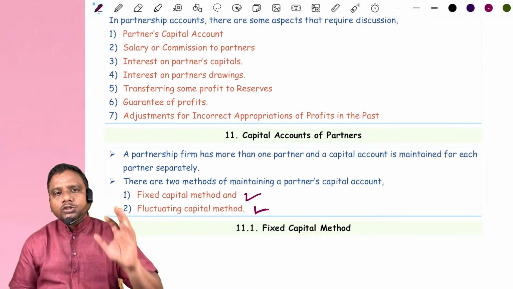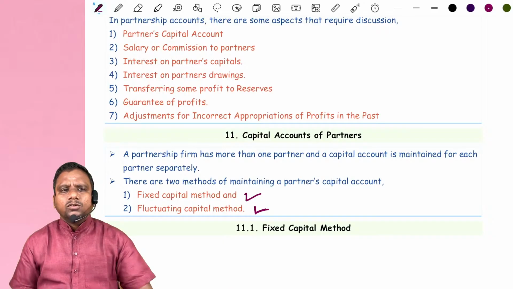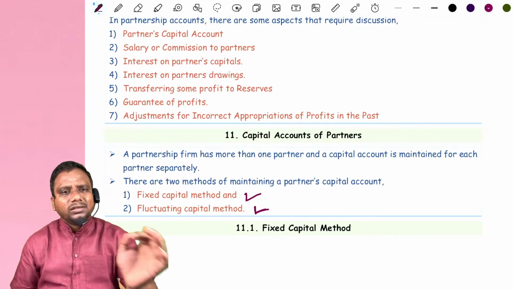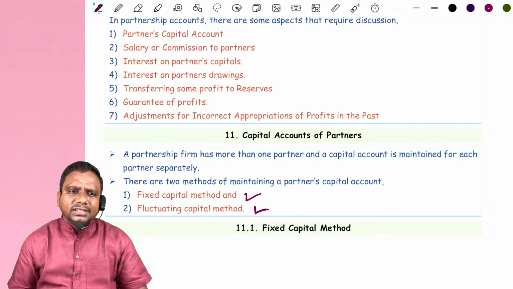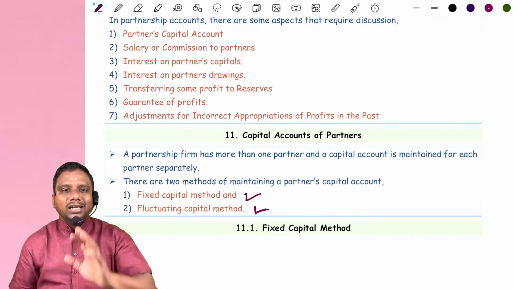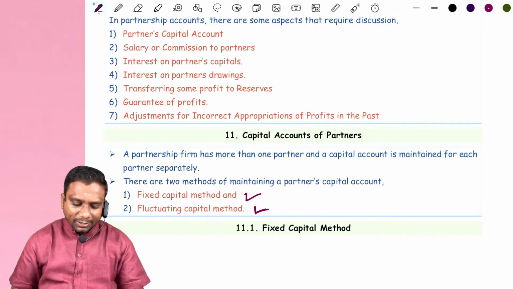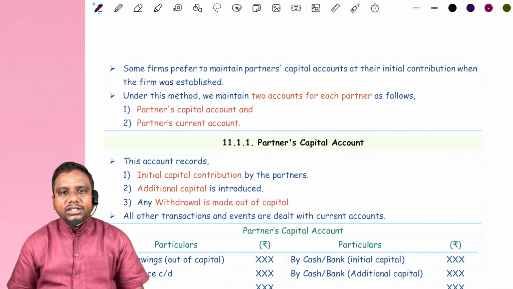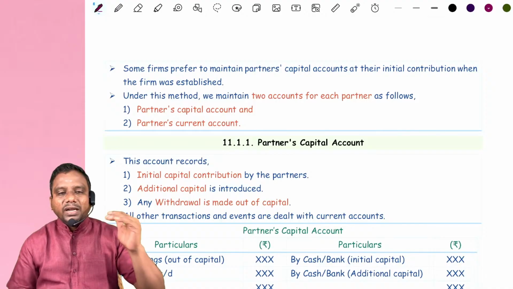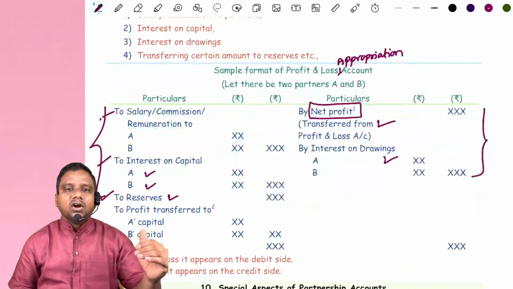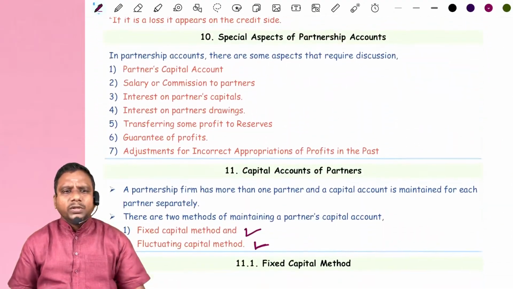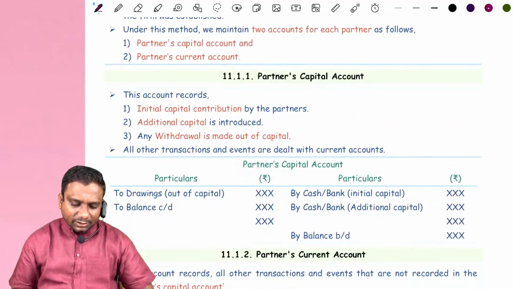Under the fluctuating capital method, we maintain only one account for each partner, the partner's capital account. All the transactions between the partnership firm and partners are recorded in this capital account only. So in the examination, we have to check whether partners are maintaining capitals under the fixed capital method or the fluctuating capital method.